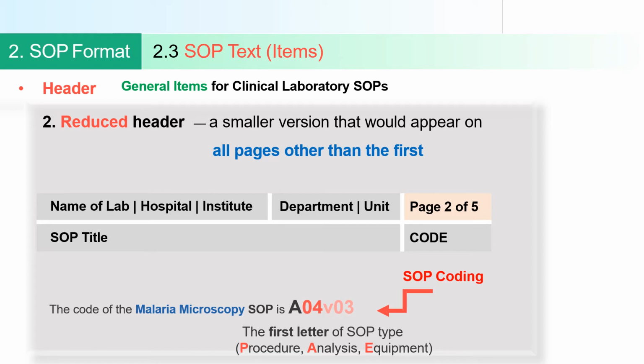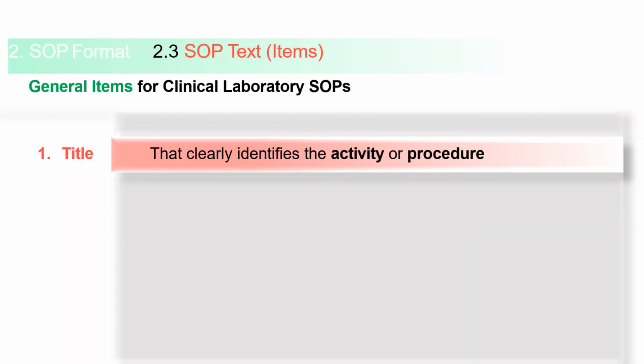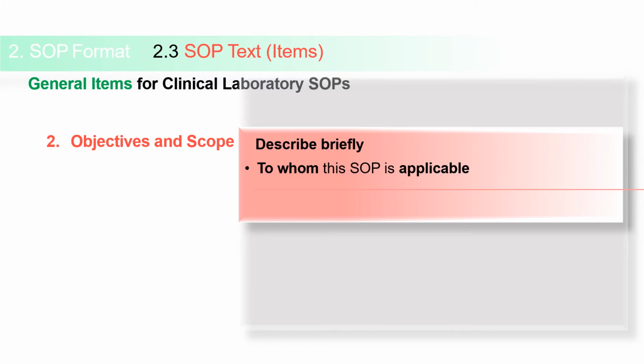Then the title. The title will clearly identify the activity or procedure. Then what are the objectives and scope of the SOP? Briefly describe the objectives, what the scope of this SOP is, and to whom this SOP is applicable. You have to write that.